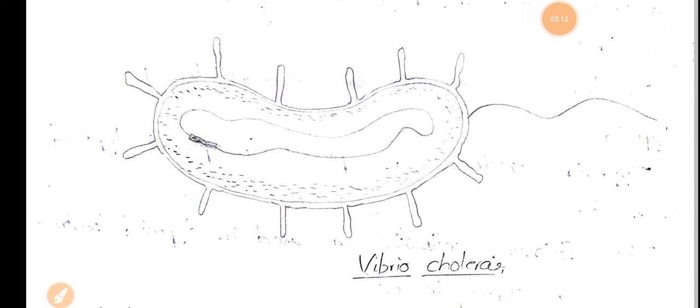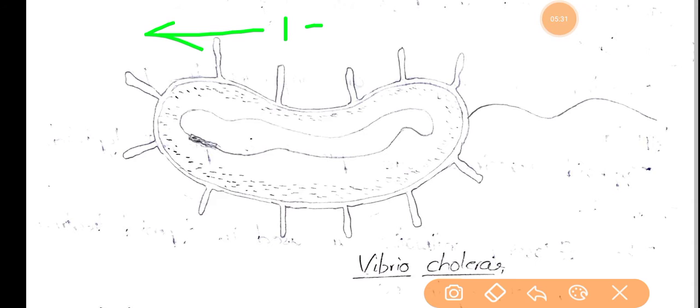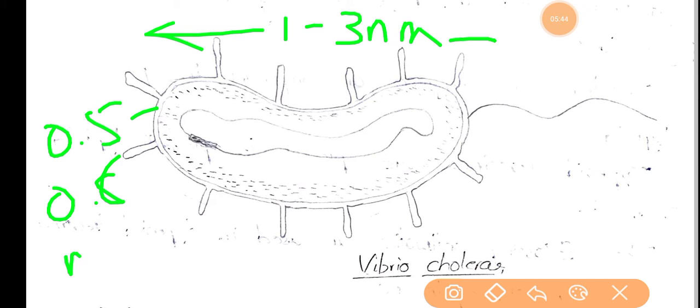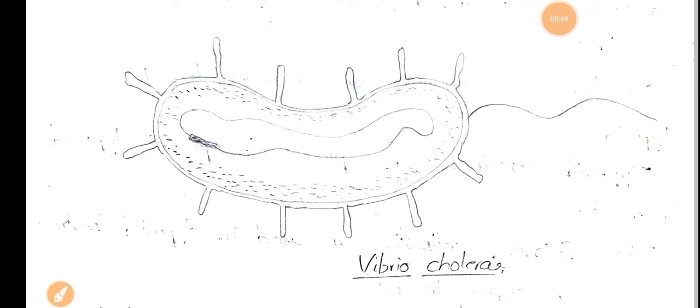If you see the diagram here, the length will be 1 to 3 nanometers, whereas the diameter is 0.5 to 0.8 millimeters. Okay, this is the size of this particular Vibrio cholerae.